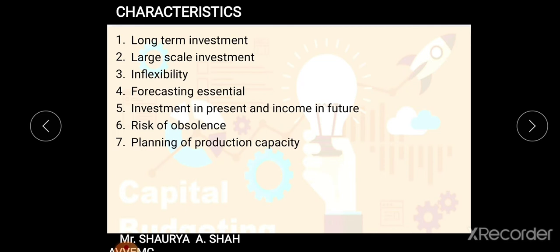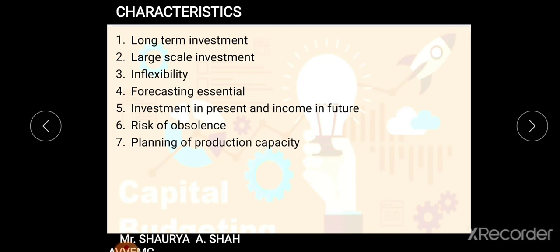The last characteristic, planning of production capacity. When you do capital budgeting, students, prior to budgeting, planning of production capacity is essential, as the estimate of expenditures depends upon production capacity.